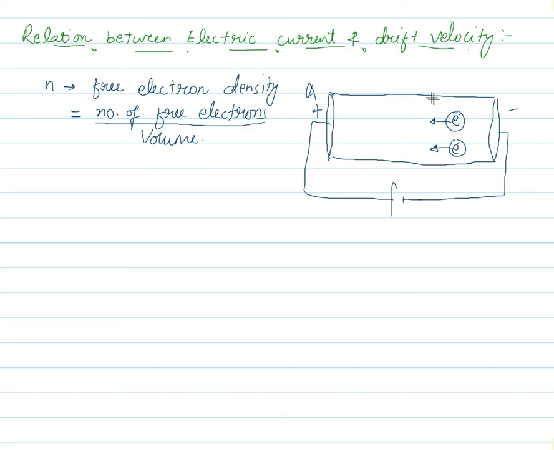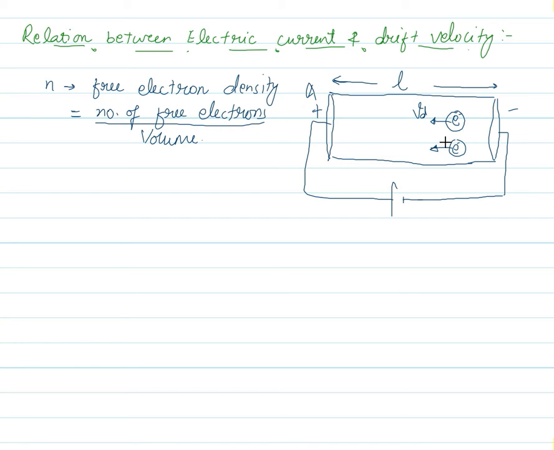Now suppose the length of this conductor is L, and the average velocity with which these electrons are moving is Vd, which we have just discussed.